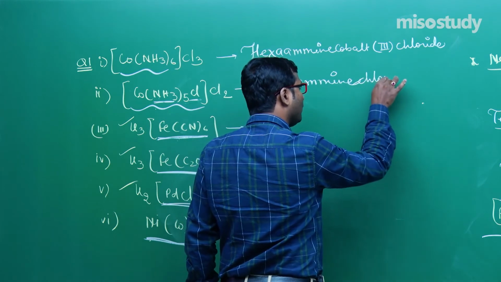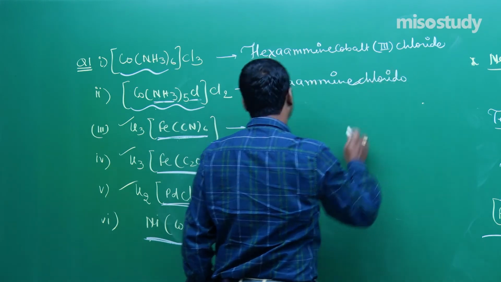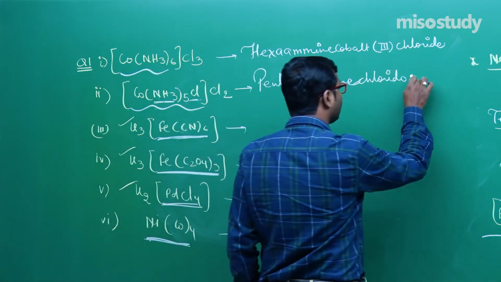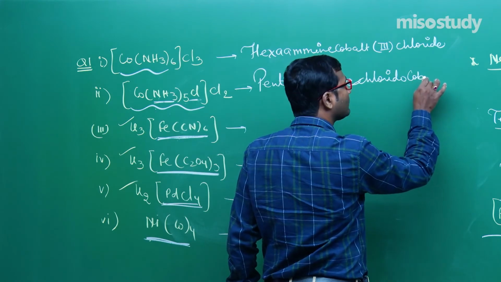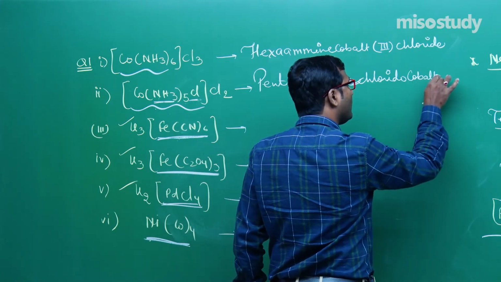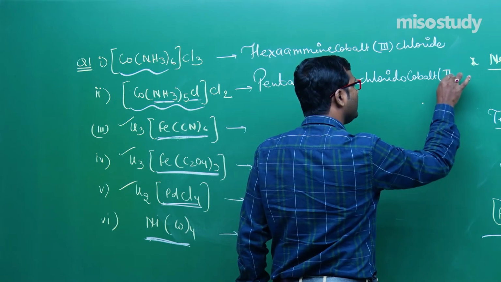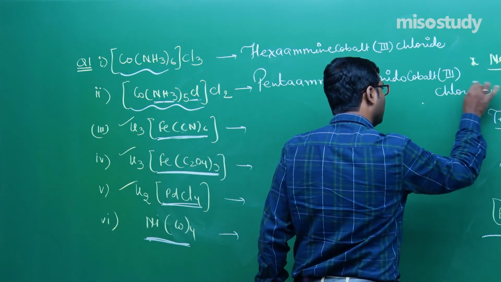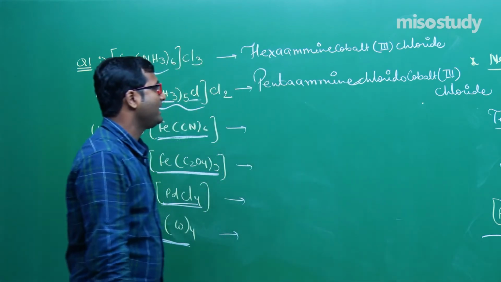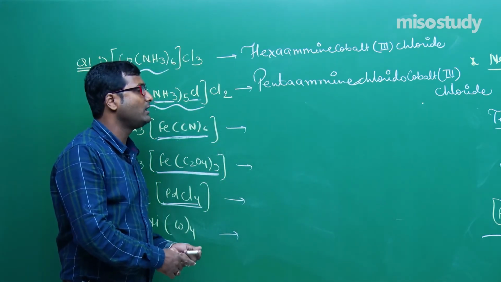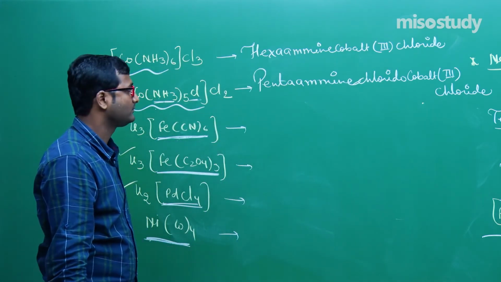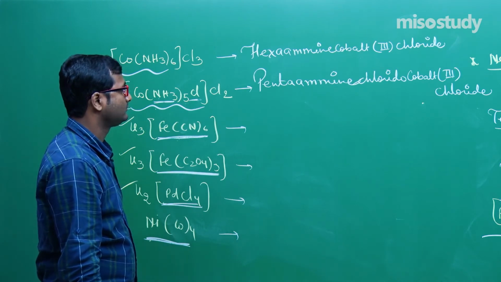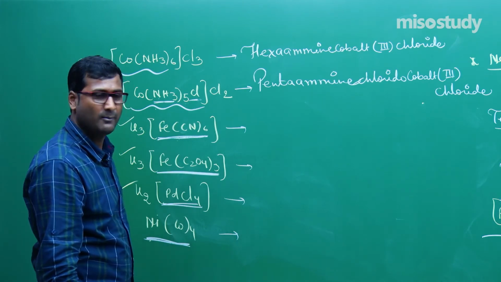Pentaamine chlorido cobalt 3, now chloride, my friend. Pentaamine chlorido cobalt 3 chloride. Am I right? Yes sir.